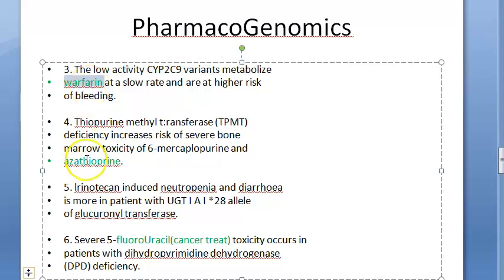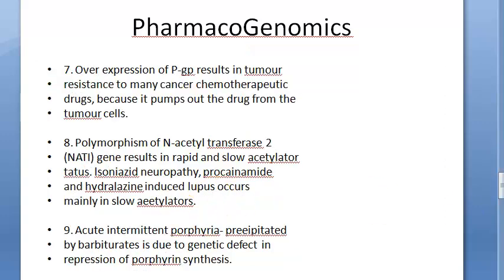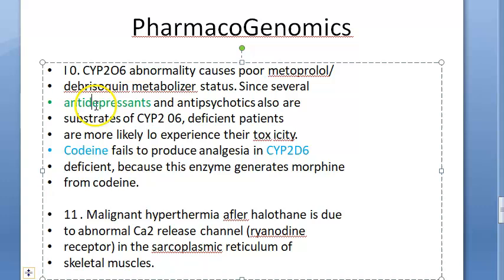Then warfarin can behave differently in you and me. Azathioprine, which is an immunosuppressant, can behave differently in you and me. Fluorouracil, which is used for cancer treatment, guys, that also can cause toxicity in some people. This is all based on genetics, they are saying. Then antidepressants can work differently in different people.